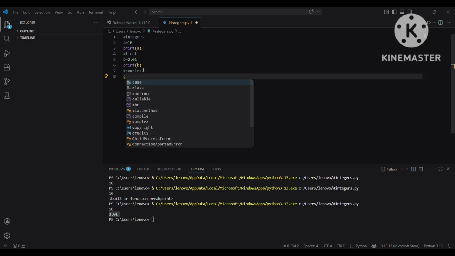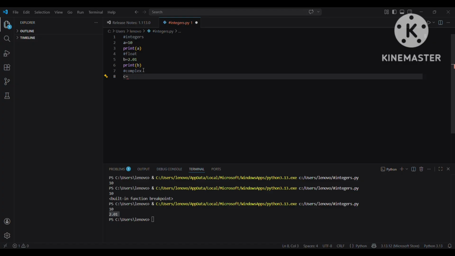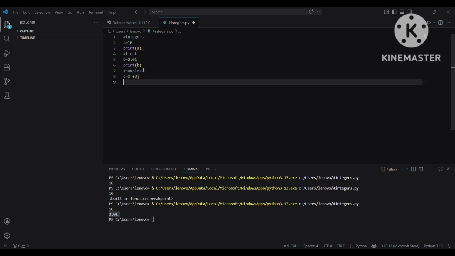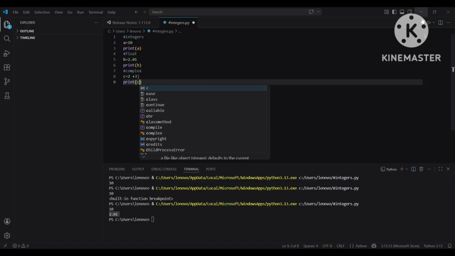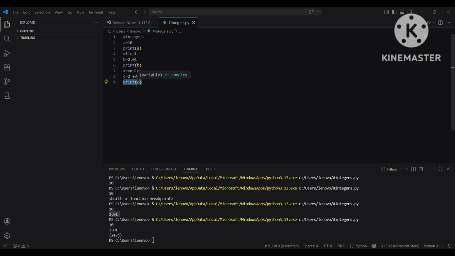Now let's continue with complex. We guys have studied complex numbers in our 11th class, I guess. We all must be familiar with this. 2 plus 3j. Let me print this one first, then I'll explain what happens. Here it is, 2 plus 3j. Here, 2 is our real number and 3j is our imaginary number.